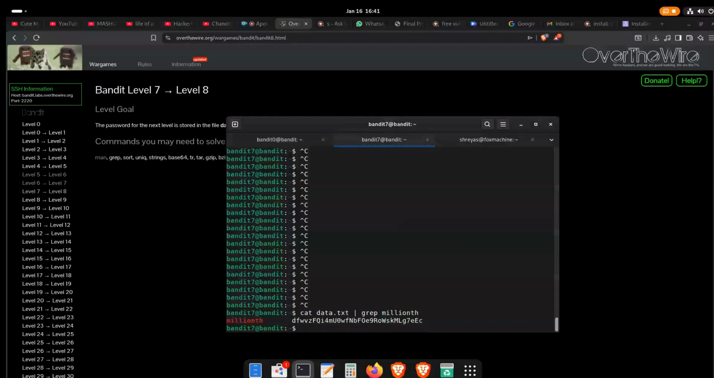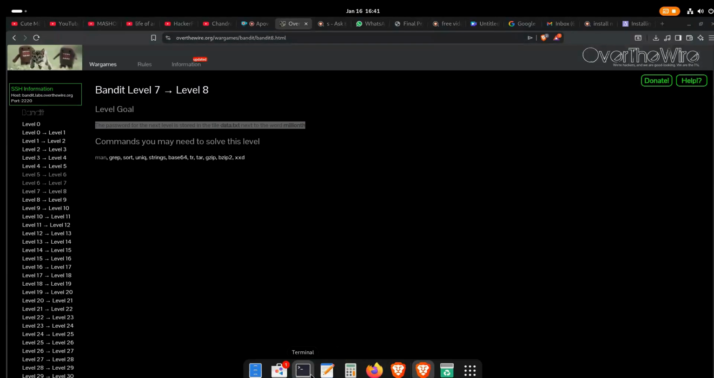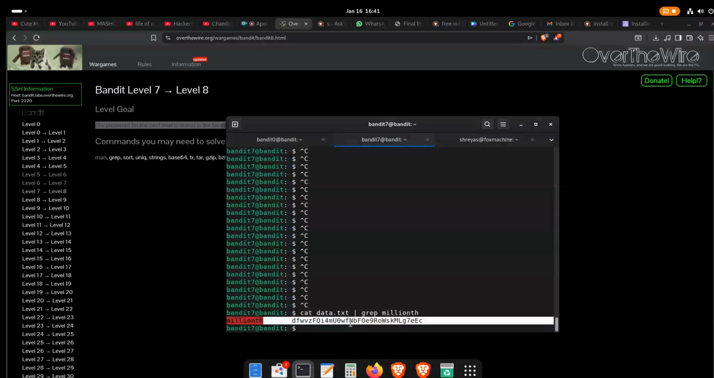So let's hit enter. As you can see, we have found the word millionth, and the level goal says that the password for the next level is stored in the data file data.txt, and it is next to the word millionth. So we have found this, and this is going to be our password for the next level.